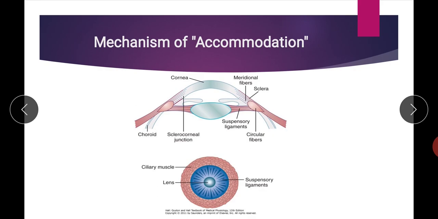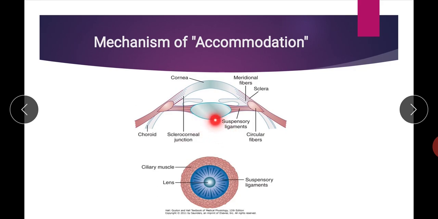So, to see things clearly, all the focus must be on the retina. So, we have to bring that focal point, which is formed because of diverging light rays, onto the retina. And for that we have to increase the power of the lens. The mechanism by which our eye can increase the power of the lens is known as the mechanism of accommodation.